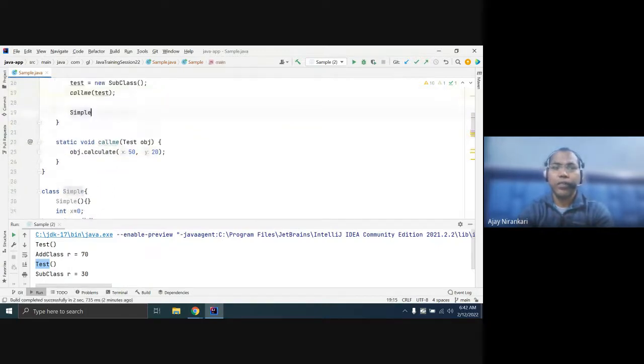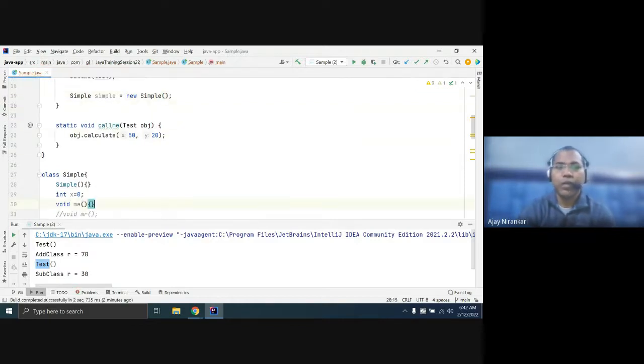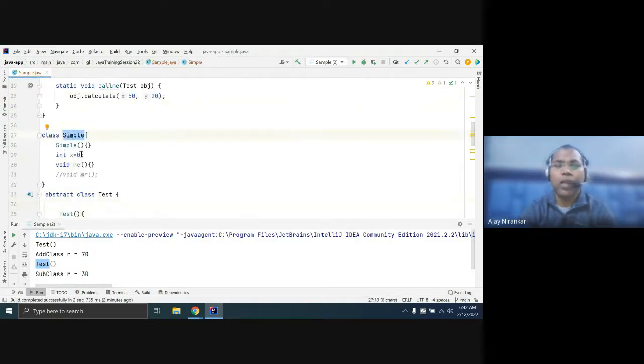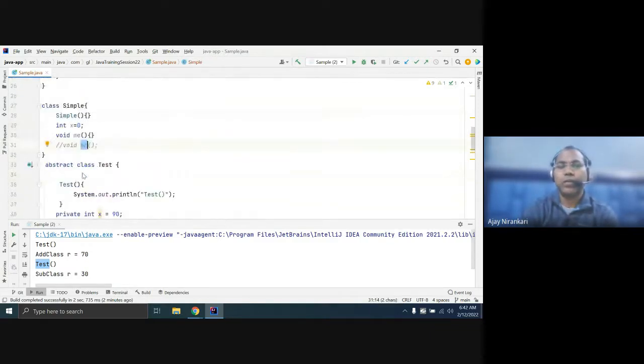Here you can create an object of Simple, there is no problem. Only a normal class can do all and everything, but it cannot define an abstract method. If you define any abstract method, then you must change your simple class to an abstract class. Is it okay? Yes, sir.